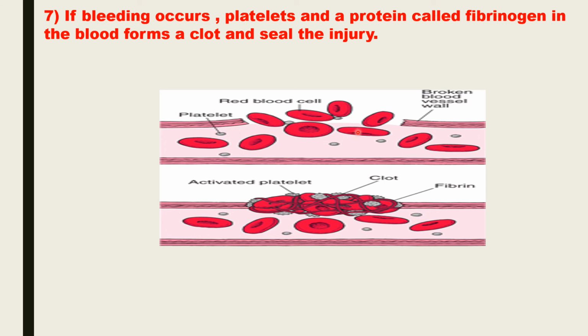Whenever a cut takes place in any part of the body, then there is loss of blood from that particular part of the body. So whenever loss of blood takes place, the blood immediately forms a clot in the part where there is a cut in the blood vessel, and this is done with the help of platelets and a protein called fibrinogen. So both platelets and fibrinogen help in formation of a clot, thereby sealing the place of injury.